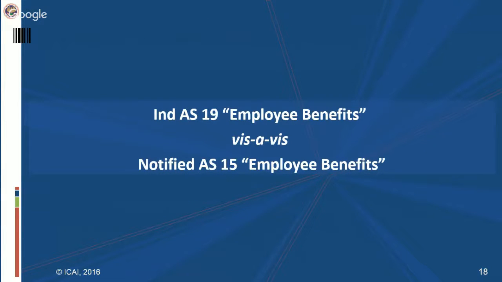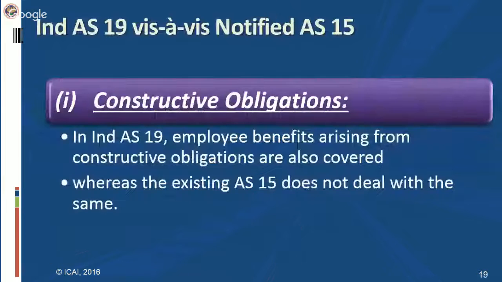Now let us move to another standard, that is Ind AS 19 employee benefits vis-a-vis notified AS 15. The first difference in Ind AS 19 employee benefits vis-a-vis notified AS employee benefits is constructive obligations. In Ind AS 19, employee benefits arising from constructive obligations are also covered, whereas the existing AS 15 does not deal with the same. It means this constructive obligation has not been discussed in AS 15.